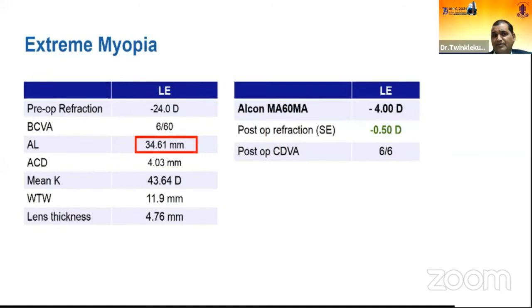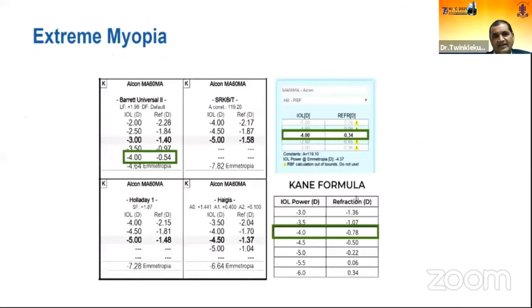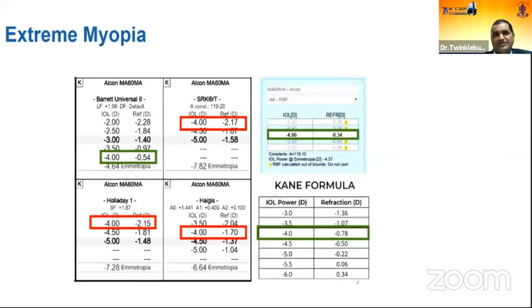This is another example of extreme myopia, where the axial length is 34.61. When you go for the Barrett Universal formula, the Hill formula or the Kane formula, they work very well, giving minus 4 power with nearly minus 0.34 to minus 0.78. But when you go for the third generation formulas, it gives very erroneous results.